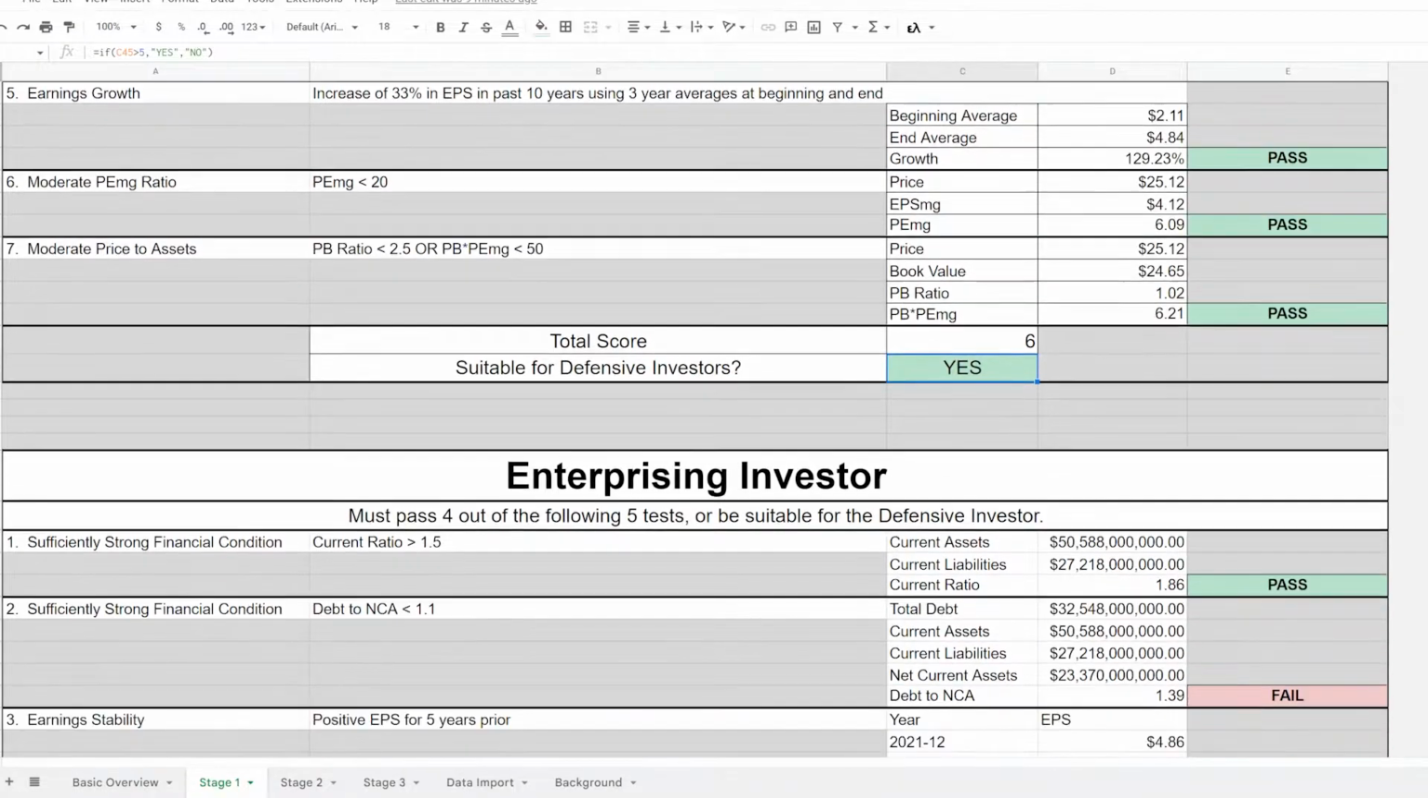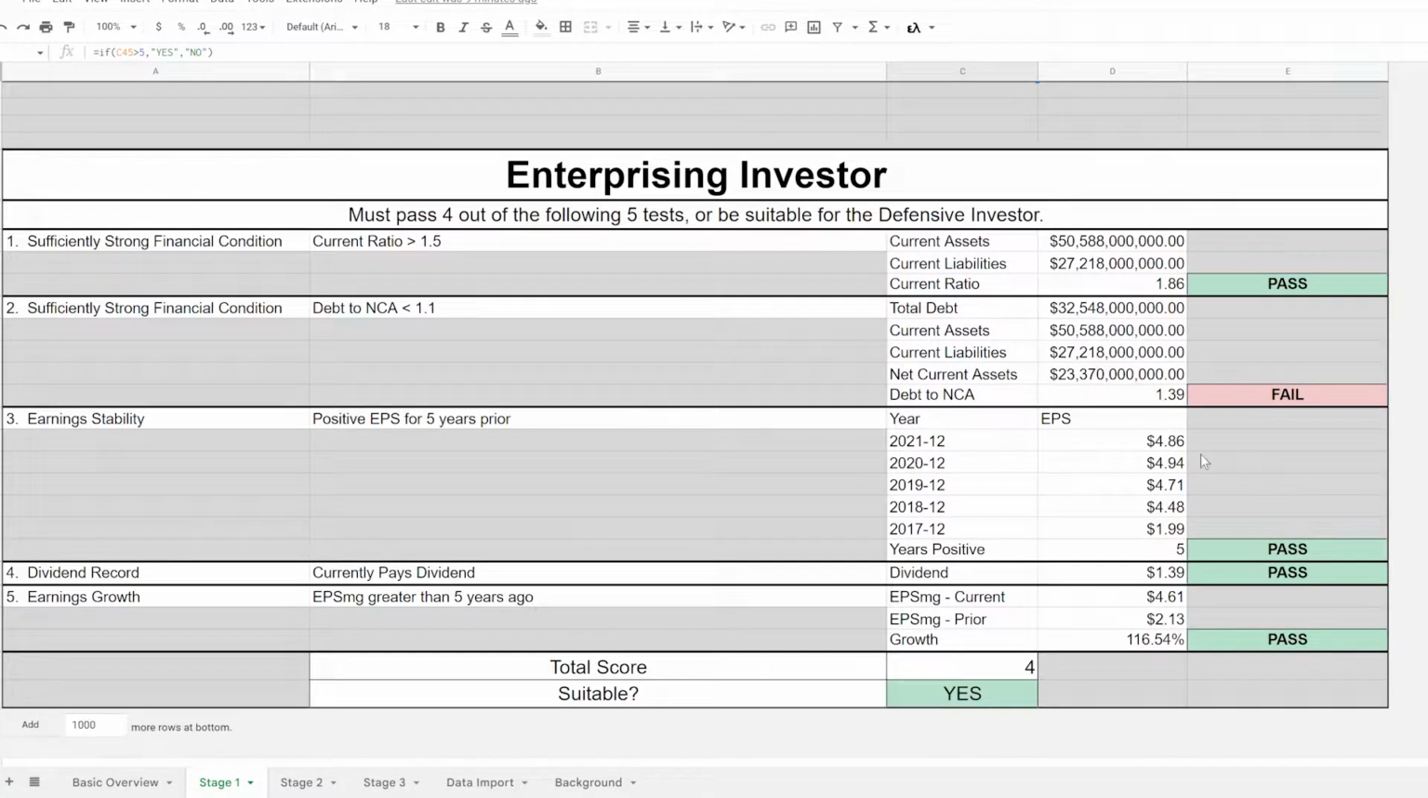The enterprising investor is somebody who is willing to do more research, so their requirements are not quite as stringent. In this situation, it is suitable for the defensive investor, so by default, it would be suitable for the enterprising investor. But let's go through the tests anyway. Current ratio is 1.86. That's greater than the enterprising investor's requirement of 1.5, so we pass there. Debt to net current assets is 1.39. That is higher than the requirement of below 1.1, so we fail that test.